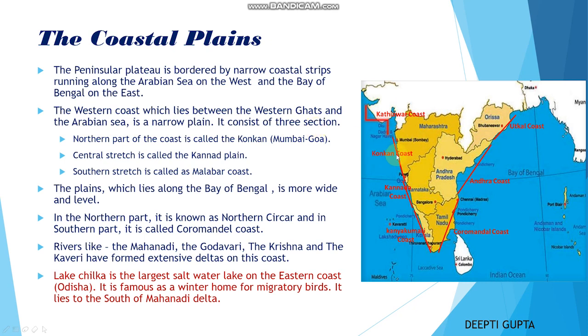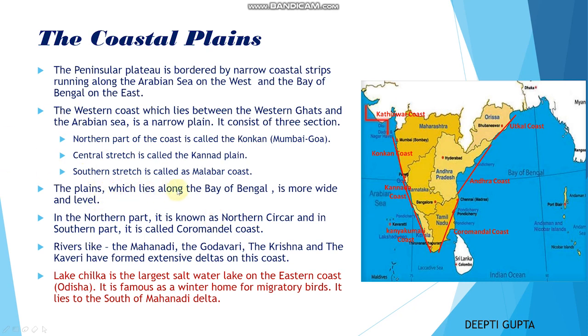They are talking about this particular region. First is the northern part of the coast, called Konkan. This particular portion is called Konkan, that is from Mumbai to Goa. Central stretch is called Kannad Plain. This one is our Kannad Plain. And southern stretch is called the Malabar Coast. So third one is the Malabar Coast.